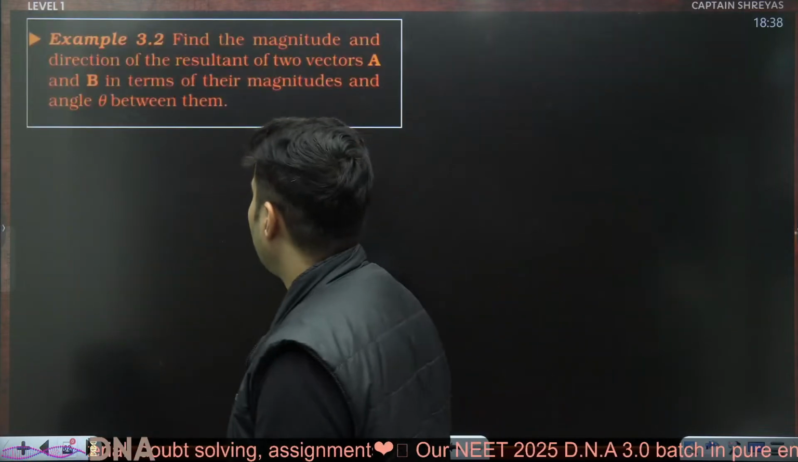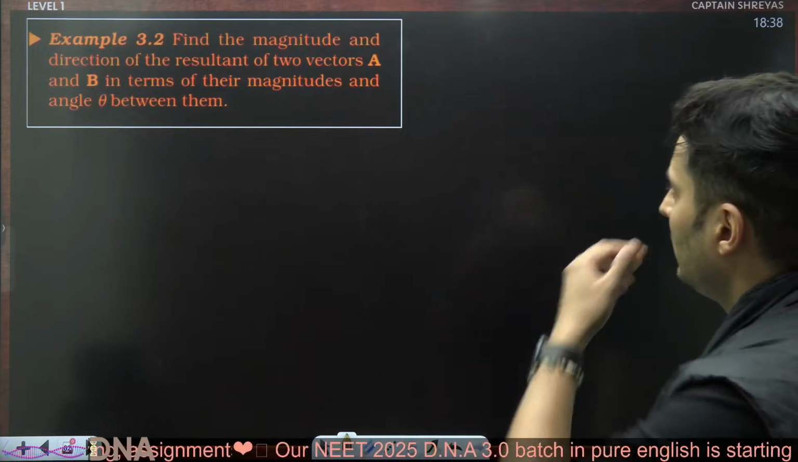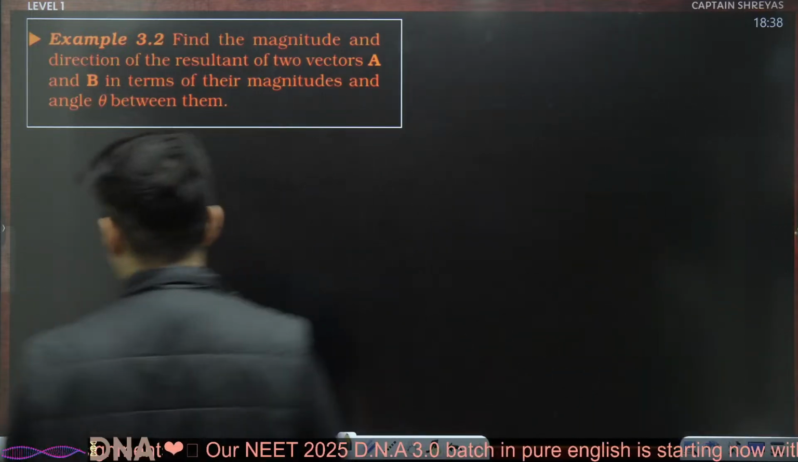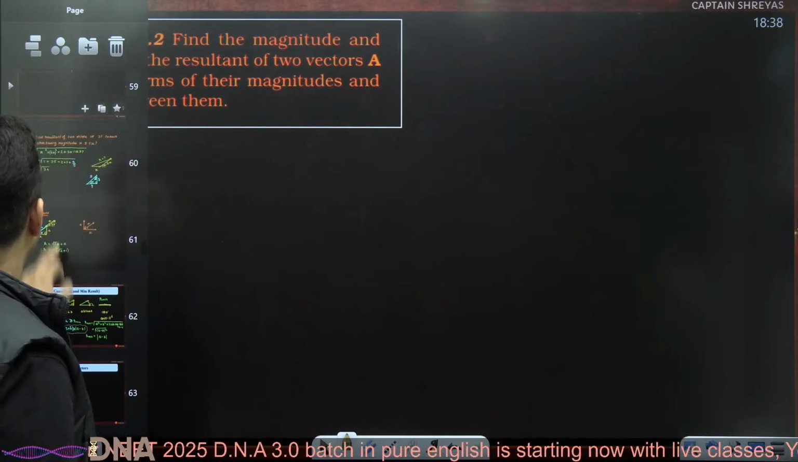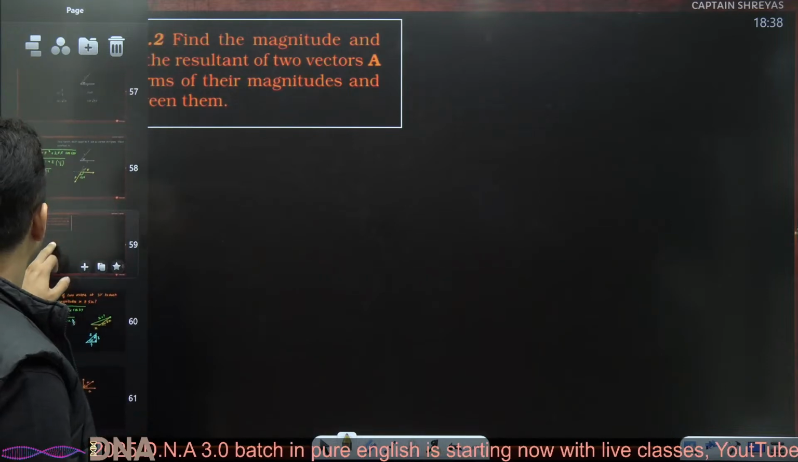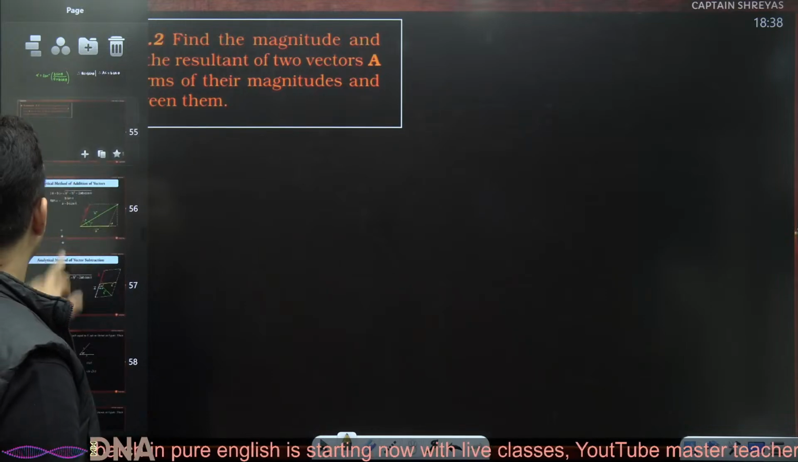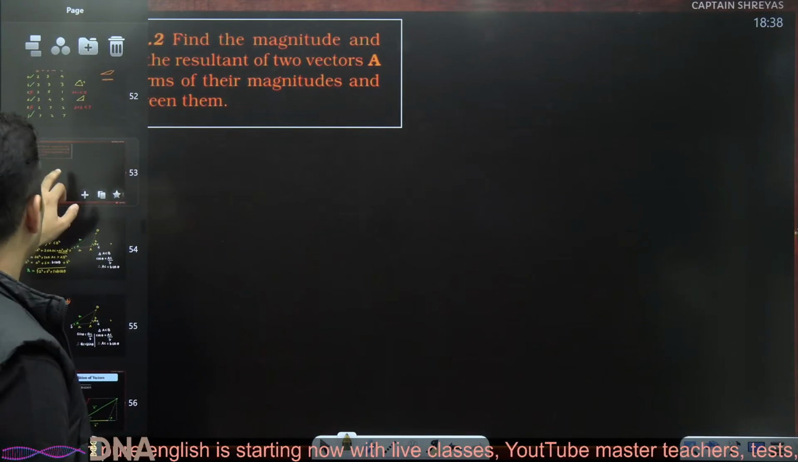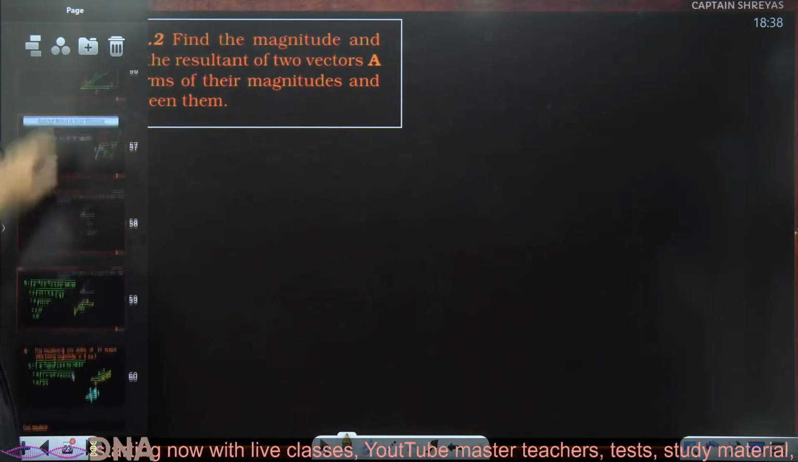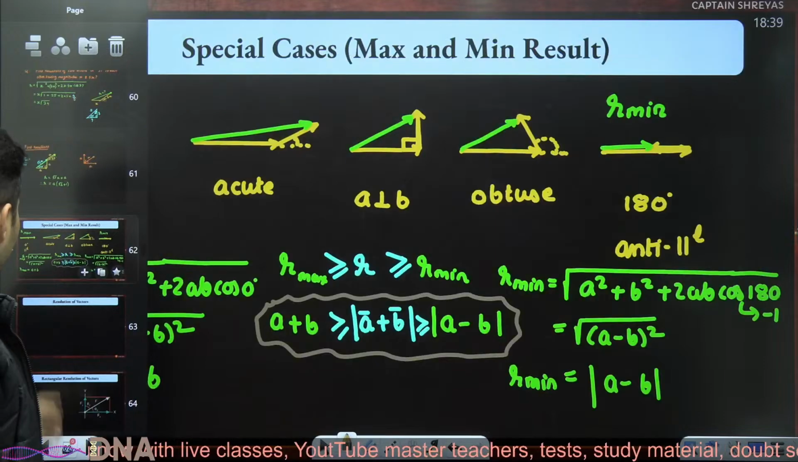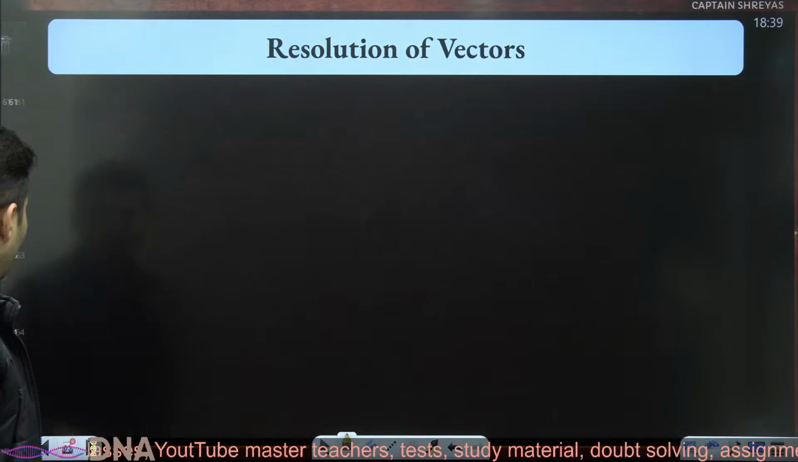Okay. Very nice. Find the magnitude and the direction of the resultant of two vectors A and B in terms of the theta and the angle between them. I think we just did that. Okay. That was basically your proof. This one. Exactly. This proof is exactly the solution which is there in NCERT. Right. Now let's go to resolution of vectors and unit vector notation and all of it.